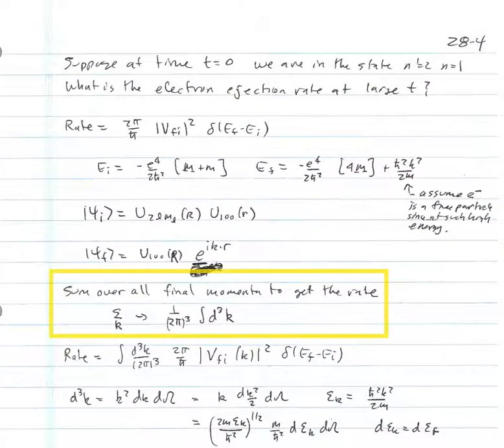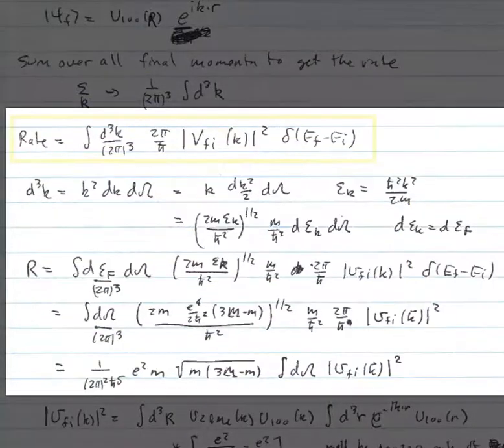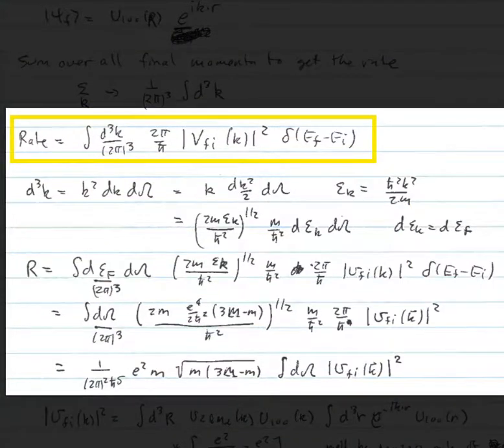We're going to sum over all of the final momentum to get the total rate, so we're not going to worry about exactly what k state it went into. Of course, energy conservation is going to primarily put the electrons into states that all have about the same energy. The sum over k, as we know, will go to 1 over (2π)^3 integral d^3k. And so we can rewrite the rate as the integral d^3k over (2π)^3. We put now in Fermi's golden rule, 2π over ħ, the modulus squared of the matrix element, a delta function of E_F minus E_I.